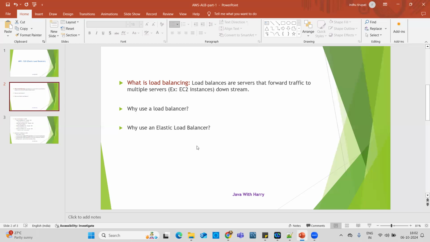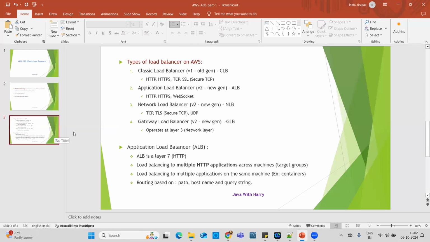AWS offers a total of four types of load balancers. In fact, it is three, because one is about to die. Let's talk about the four types: classic load balancer, application load balancer, network load balancer, and gateway load balancer.